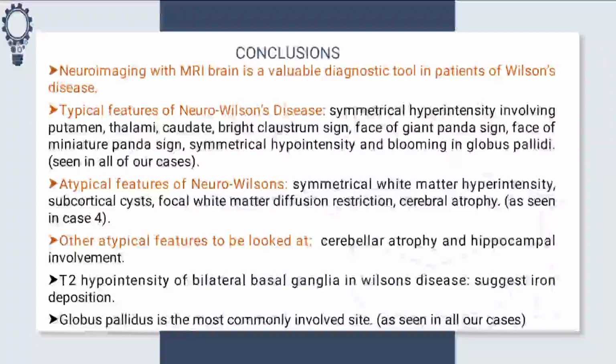Typical features of neuro Wilson disease: symmetrical hyperintensity involving the putamen, thalami, and caudate, bright claustrum sign, face of giant panda sign, face of miniature panda sign, and symmetrical hypointensity and blooming in the globus pallidus in all four cases. Atypical features like symmetrical white matter hyperintensities, subcortical cyst, focal white matter diffusion restriction, and cerebral atrophy were seen in all four cases. Other atypical features to look for include cerebral atrophy and hippocampal involvement. The hypointensity of the bilateral basal ganglia in Wilson disease is due to iron deposition. Globus pallidus is the most commonly involved site, seen in all four cases.